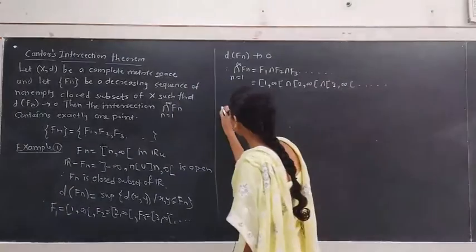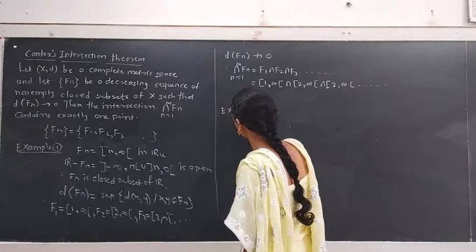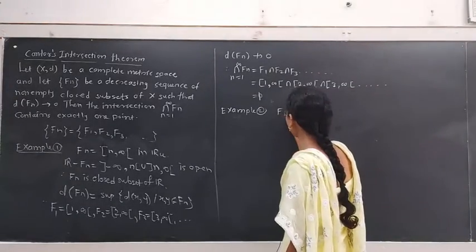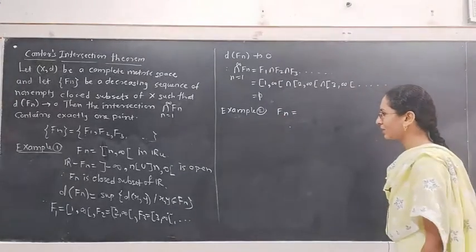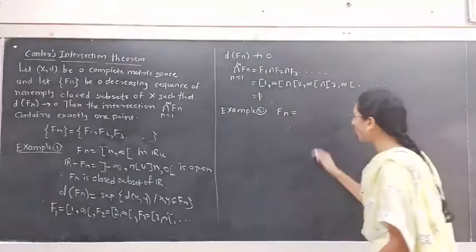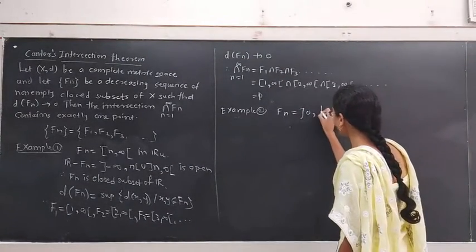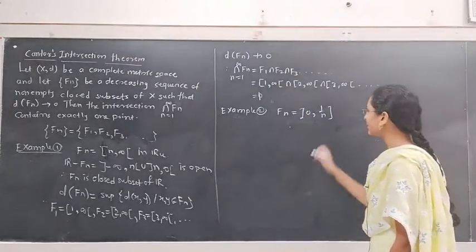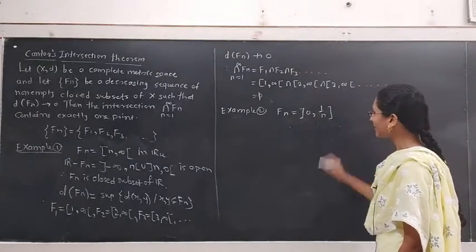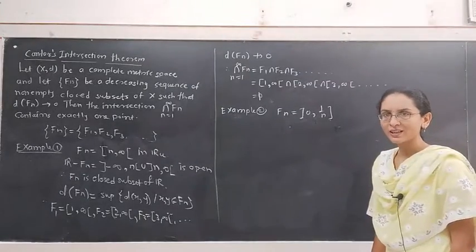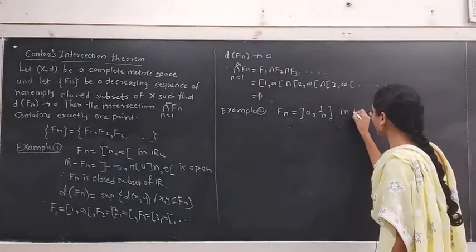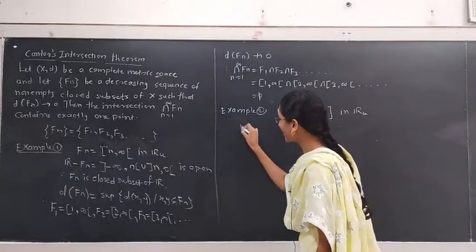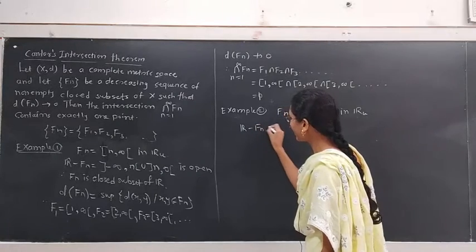In the second case, if we choose the set Fn in the form of the interval that is open at 0 and closed at 1 upon n, then see, this interval is not a closed set in R. Why? Because its complement, R minus Fn, is what?